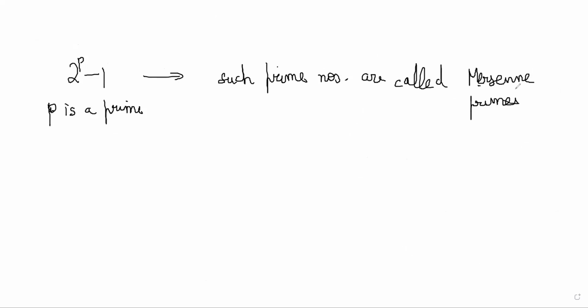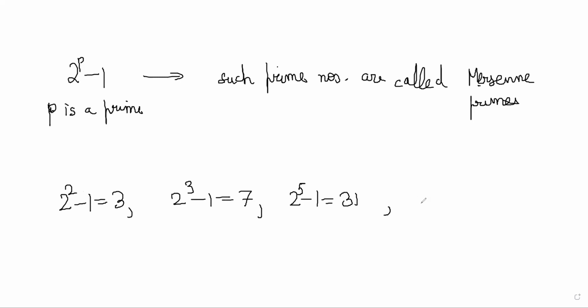Mersenne primes. The first few of them are 2 power 2 minus 1 is equal to 3, 2 power 3 minus 1 is equal to 7. So the top part, the exponent, must be a prime number. You have 2 power 5 minus 1 is equal to 31. And similarly, 2 power 7 minus 1 is 127. Are you understanding? 2 power 13 minus 1 is 8191. These are all primes that are satisfying this Mersenne condition, right?